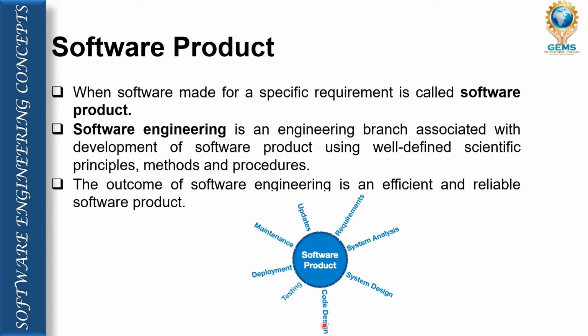Once coding is done, we go for testing. Once testing is done, the product goes to the market, that is deployment. Once the product is in the market, maintenance and updates or upgradation will be there. So this is the cyclic process of the software product. I hope it is clear for you.